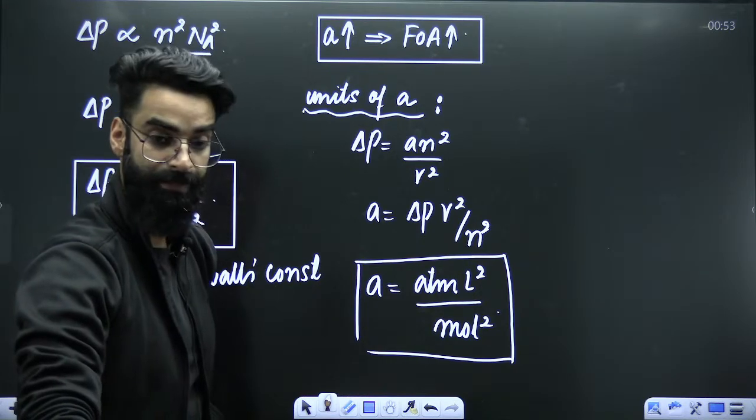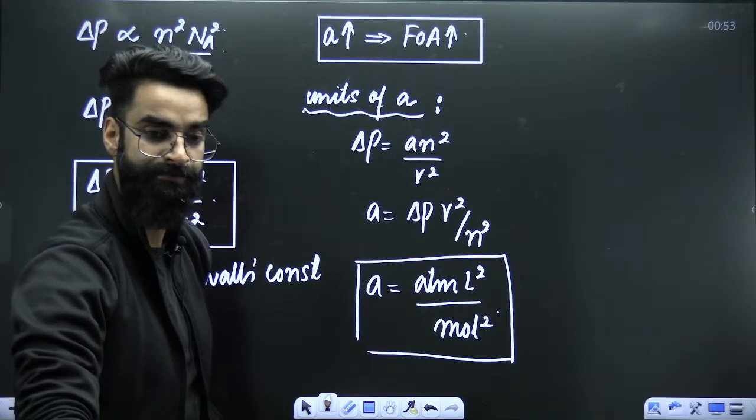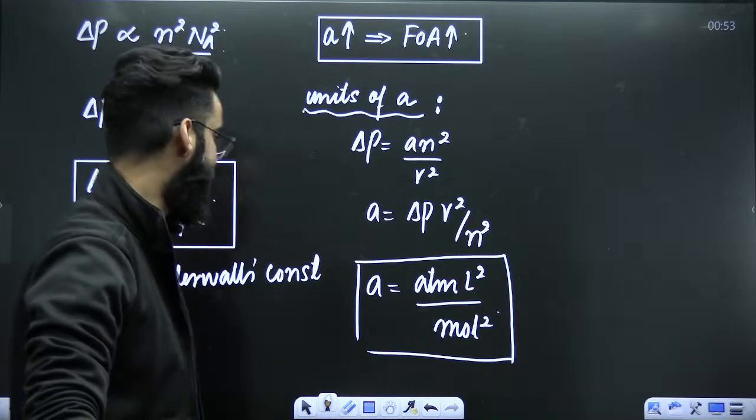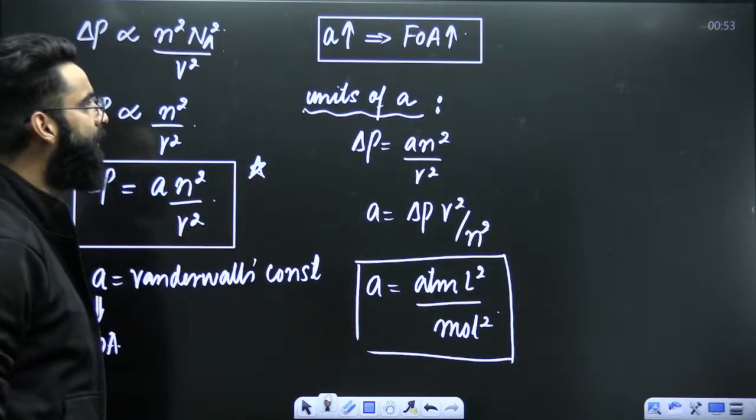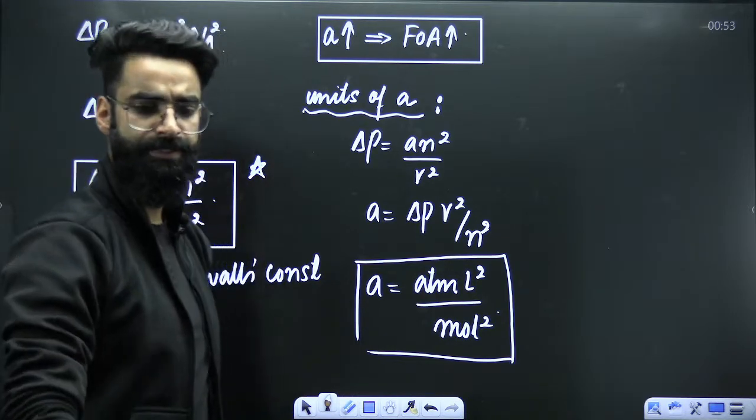I hope this is clear. Can you let me know in the chats once if it is clear? Quickly. So delta P, which I used in the van der Waals equation, is equal to A N square by V square, right? Quickly in the chats.